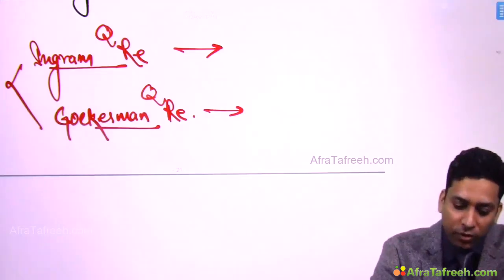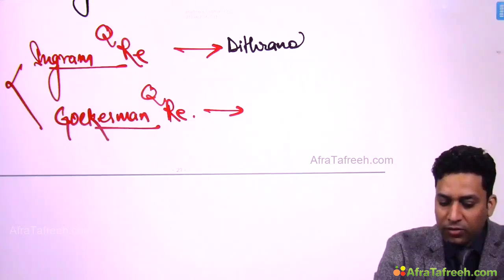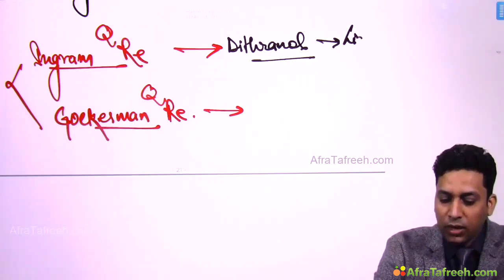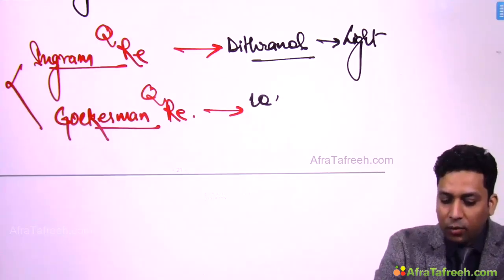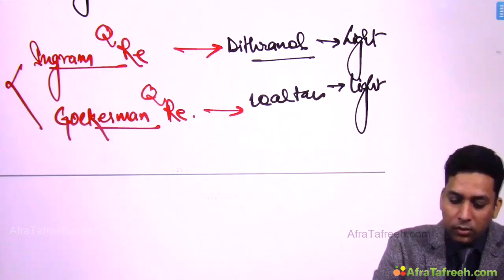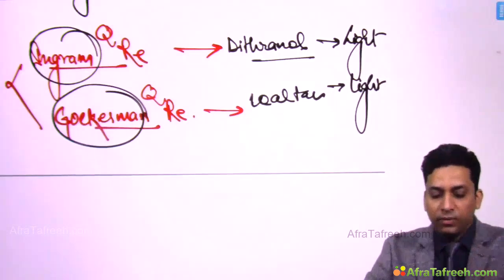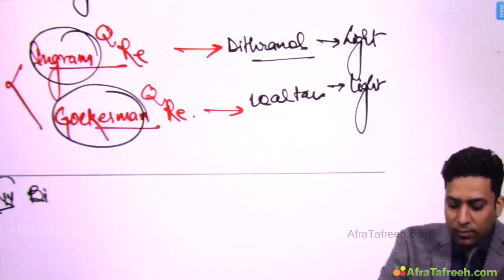In Ingram regime, what we do? We give dithranol to the patient. So we apply dithranol and then we expose to light. While here we apply coal tar and then we expose to light. So these names are important. At least remember these two names. Okay, so these are the forms of phototherapy which are used in psoriasis.